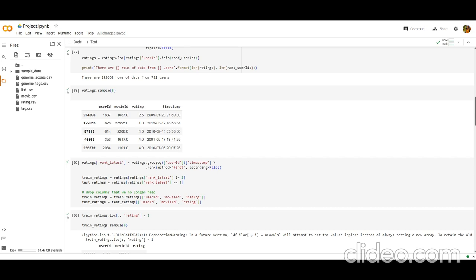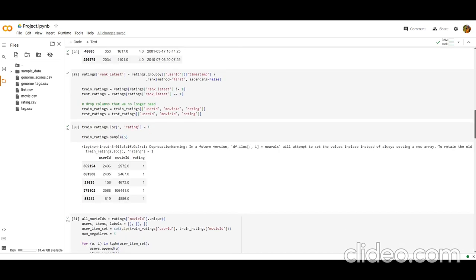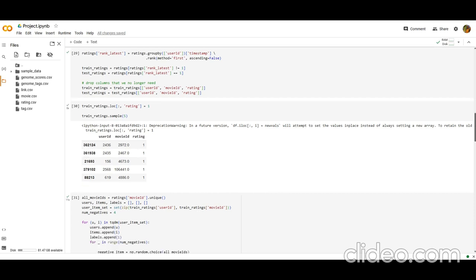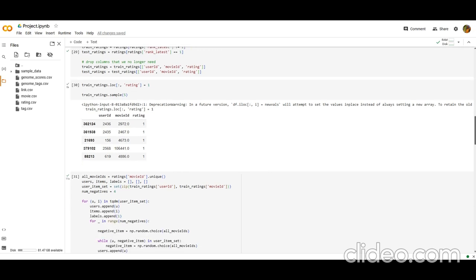For each user, to convert this dataset into an implicit feedback dataset, we'll simply binarize the ratings such that they are 1, that is the positive class. The value of 1 represents that the user has interacted with the item. It is important to note that using implicit feedback reframes the problem that our recommender is trying to solve.